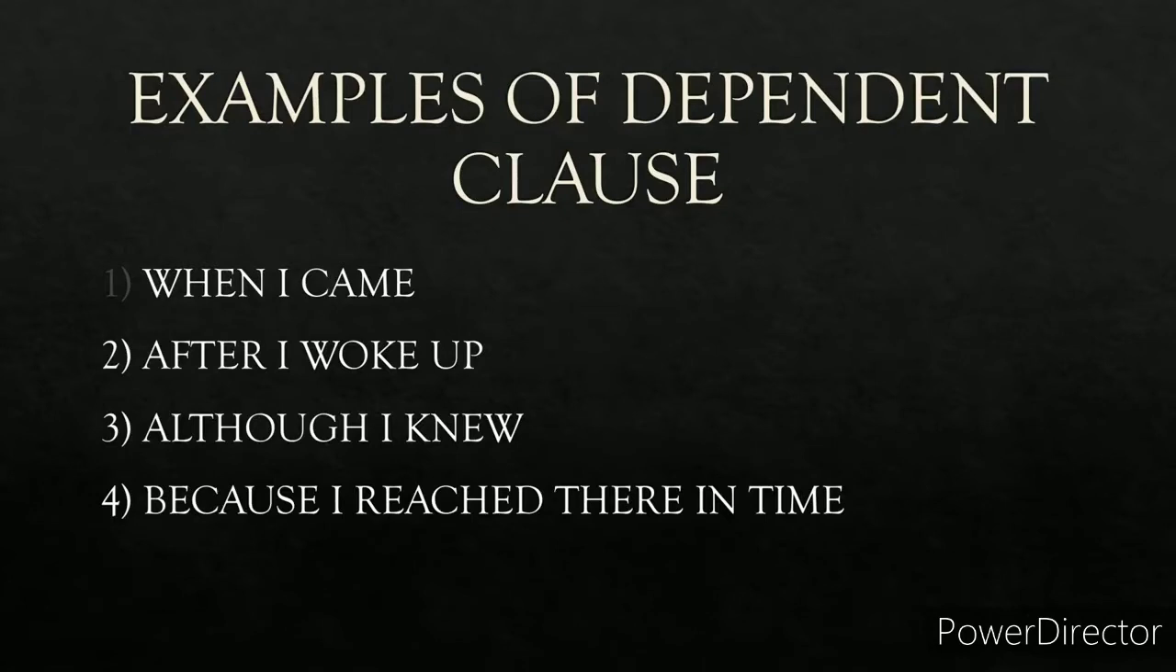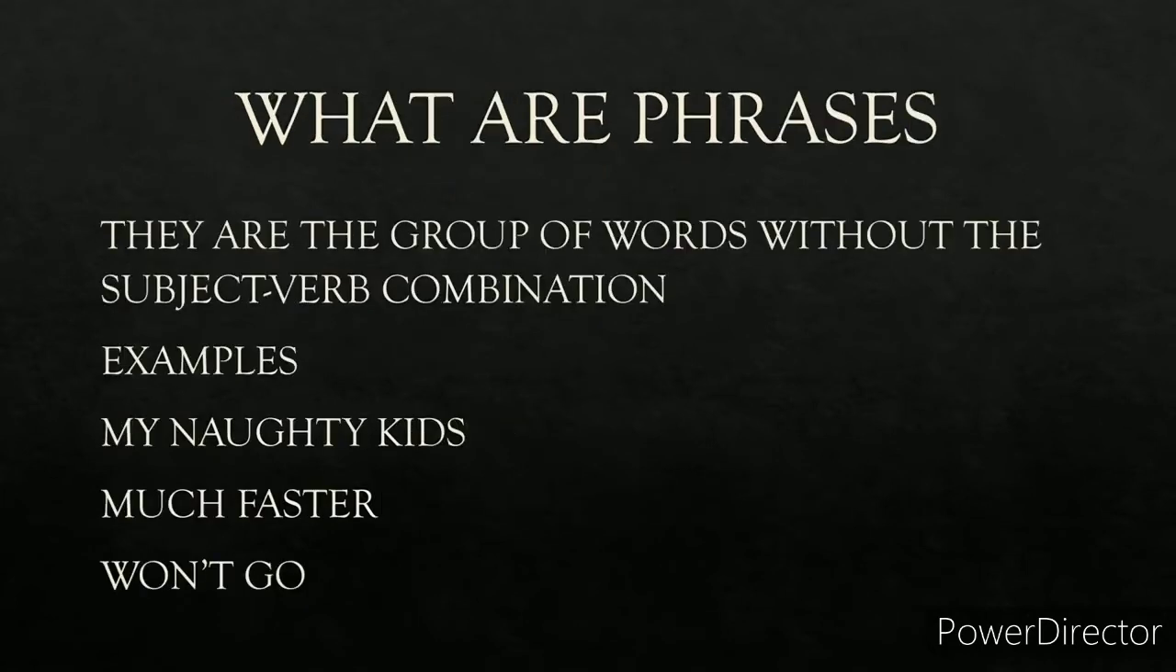Because I reached there in time. I is the subject, reached is the verb. But it's a dependent clause. Why? Because it doesn't make a complete sense. It has to depend upon the independent clause for it to convey a meaning.